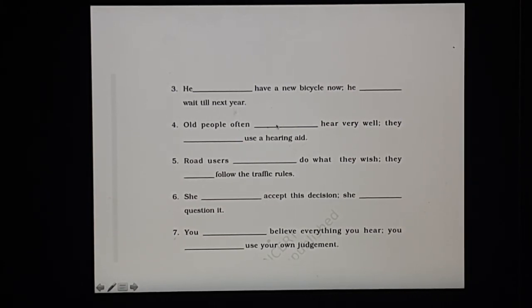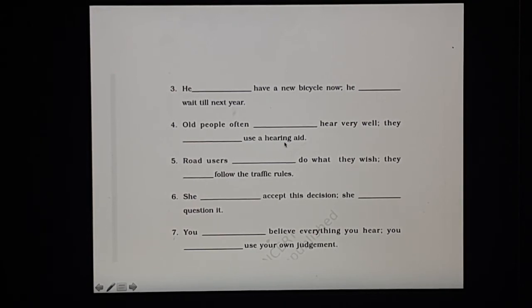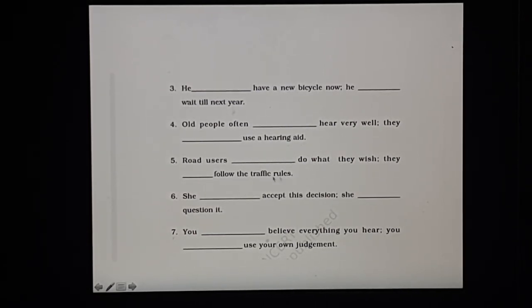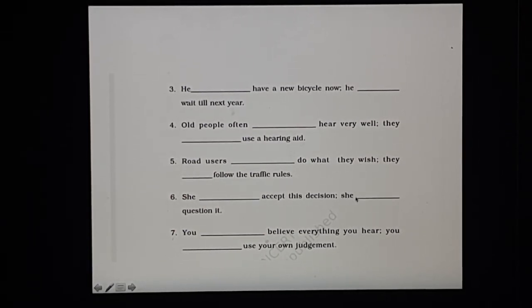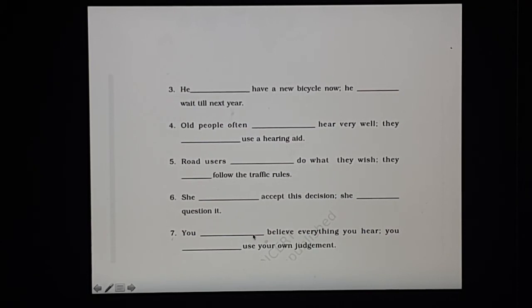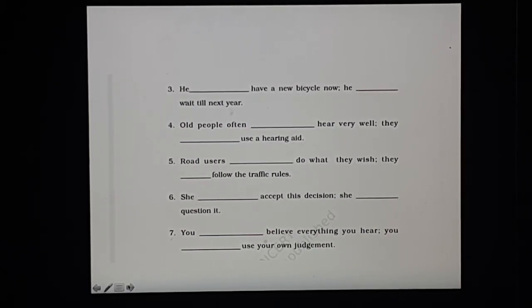Old people often cannot hear very well. They have to use a hearing aid. Road users cannot do what they wish. They have to follow the traffic rules. She cannot accept this decision. She has to question it. You cannot believe everything you hear. You have to use your judgment.